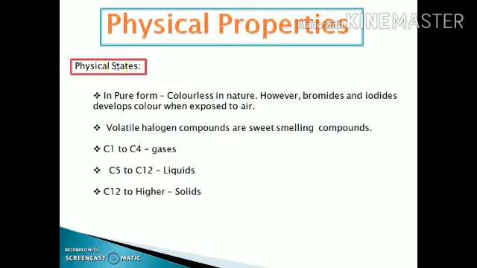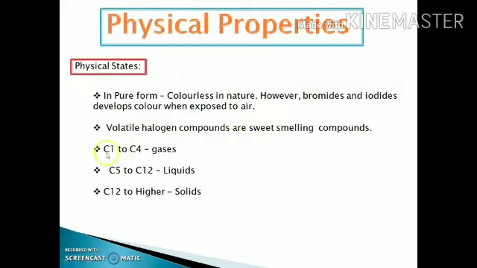Now in the discussion of the physical properties, firstly we will discuss the physical states of the various haloalkanes and haloarenes. In the pure form, all the haloalkanes and haloarenes are colorless in nature. However, the bromide and the iodide develop a color when exposed to air. All the volatile halogen compounds are sweet smelling compounds.